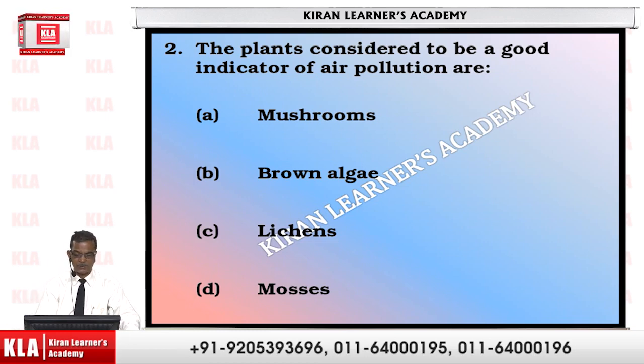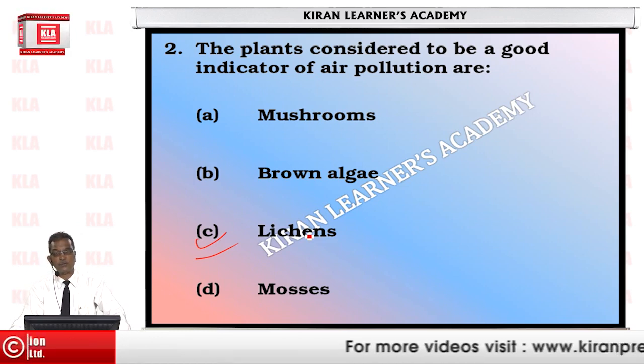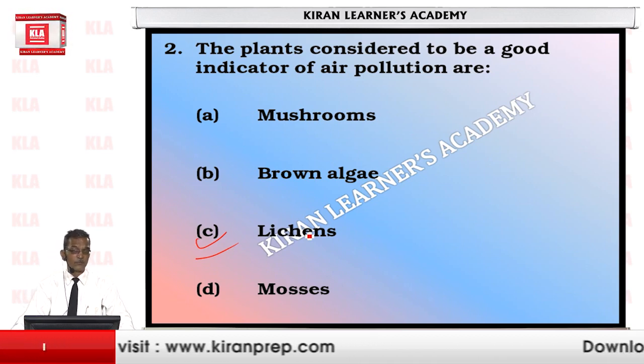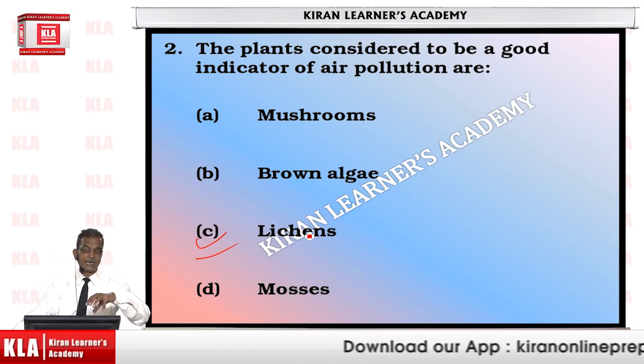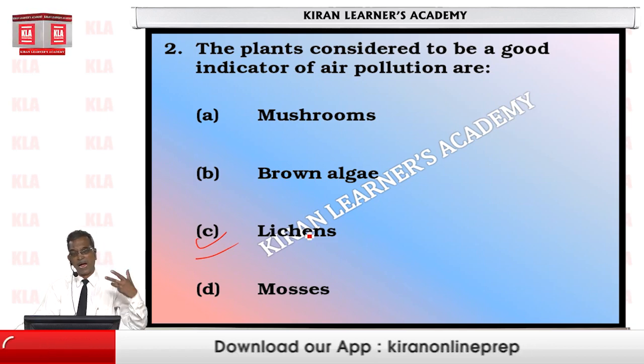The precise answer is lichens; they are indicators of air pollution, water pollution, land pollution, in one way or other. Lichens, as I mentioned, are composite plants consisting of fungi and algae, in which fungi absorb water and algae manufacture the food, and the two share the food.